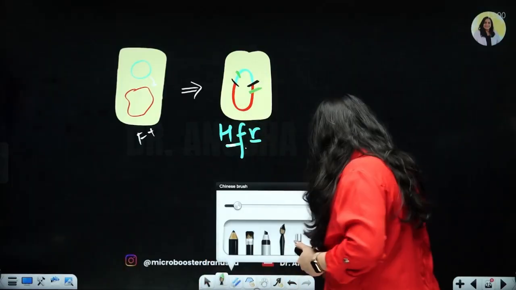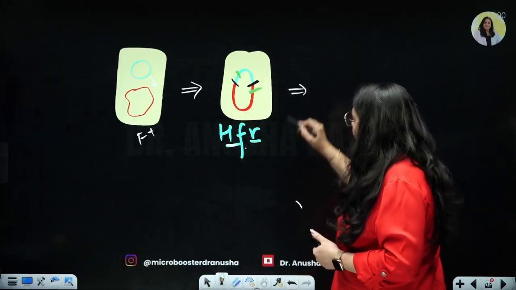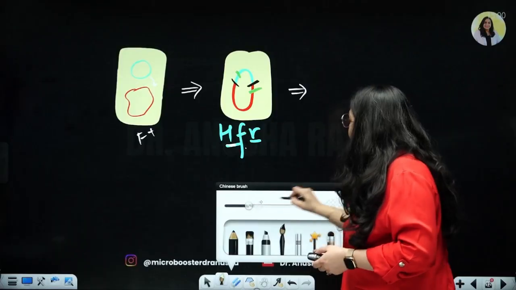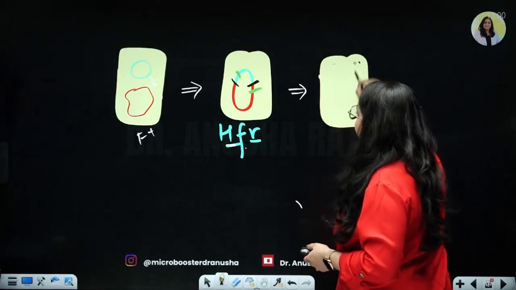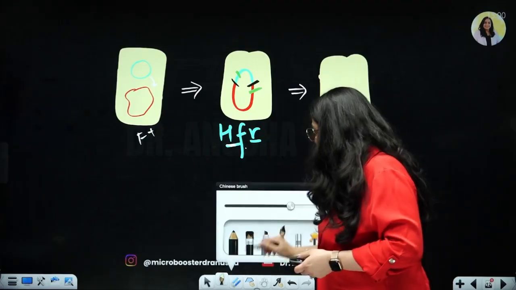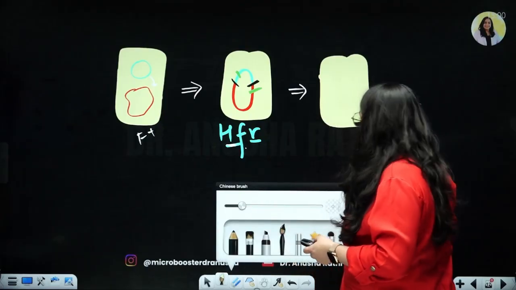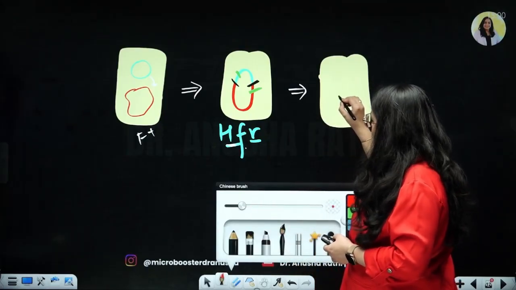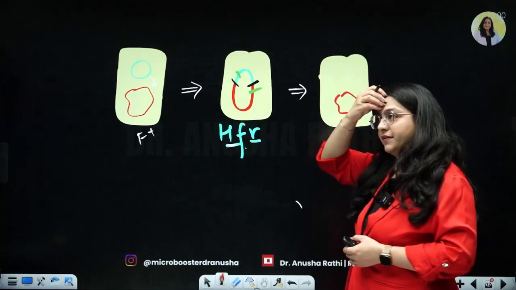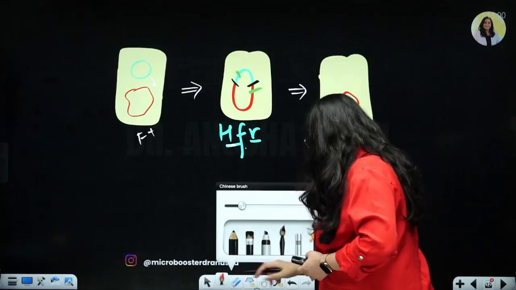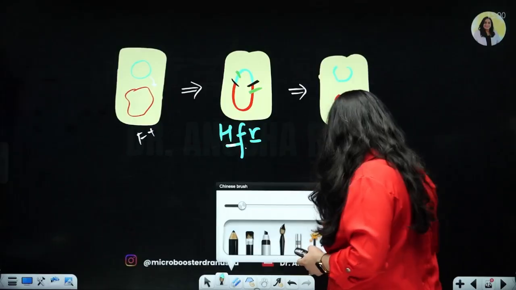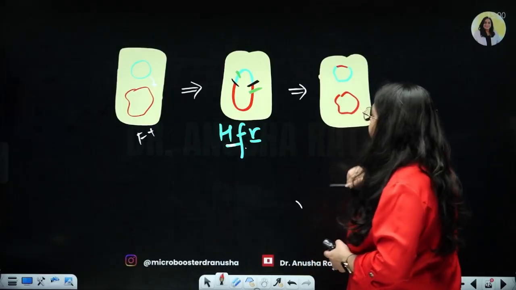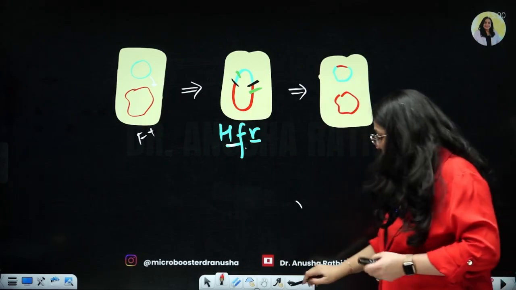So ultimately, what will get produced? What's the ultimate thing which is getting produced now? While this process is reversible, it does not reverse, and ultimately the red remains red, but the plasmid now has a little bit of red. Okay, we'll take it up again.